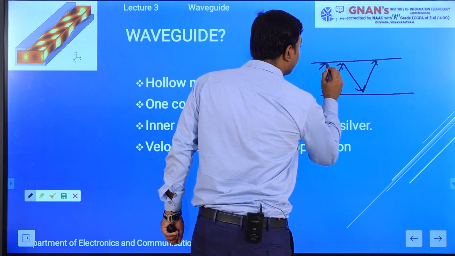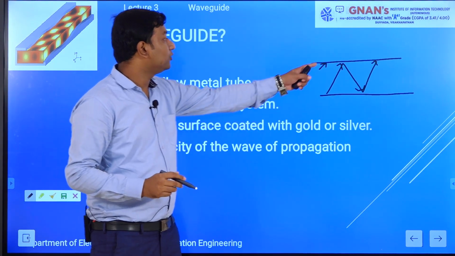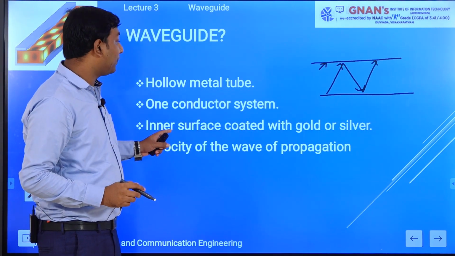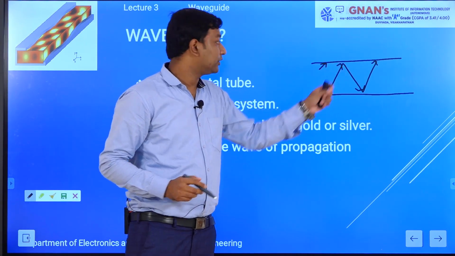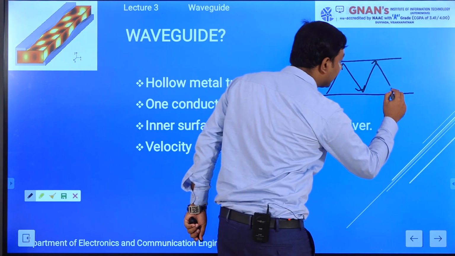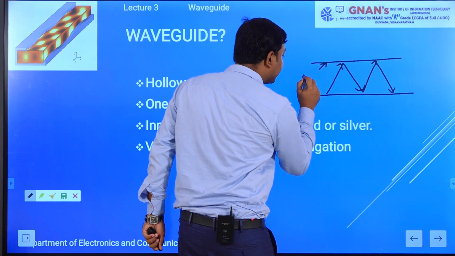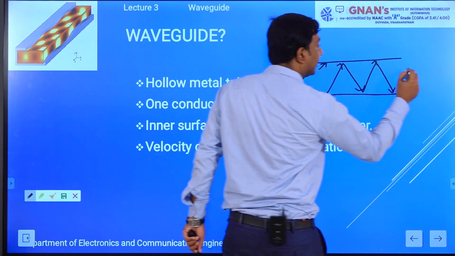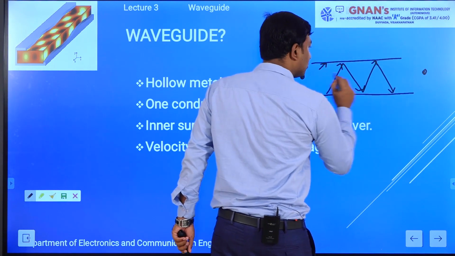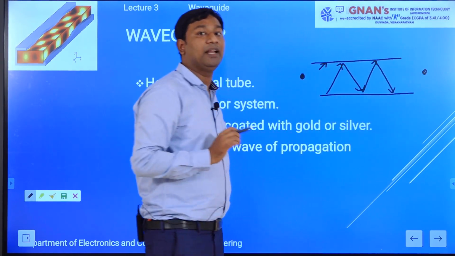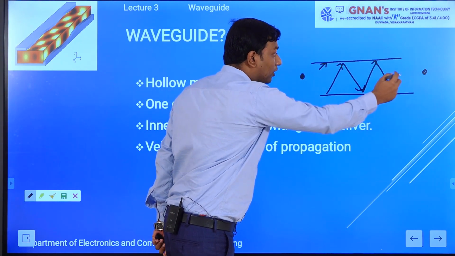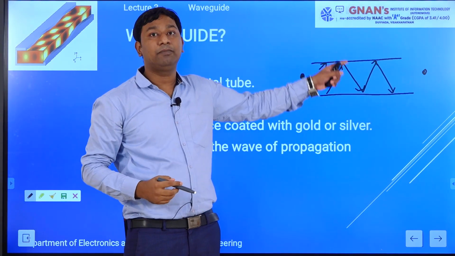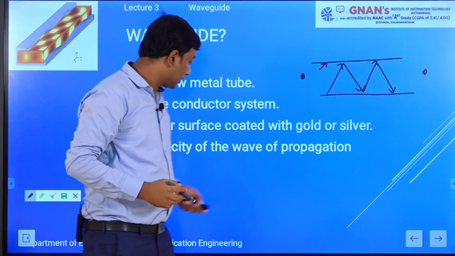And this surface becomes more conductive by using copper or gold. The inner surface is coated with copper and gold so that internal reflection takes place. If you see one point here and another point there, if the wave goes directly from this point to that point, the velocity will be more. But if it is propagated through the waveguide, the velocity will become less.